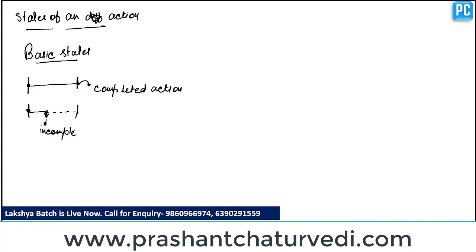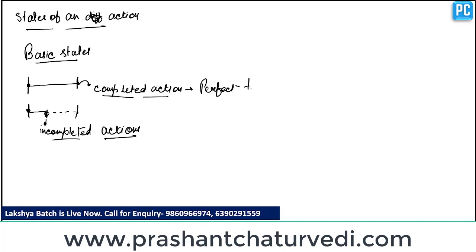Clear? So there are two types of actions: first is completed actions and the second one is incomplete actions. So any kind of sentence which shows completion comes under perfect tense.